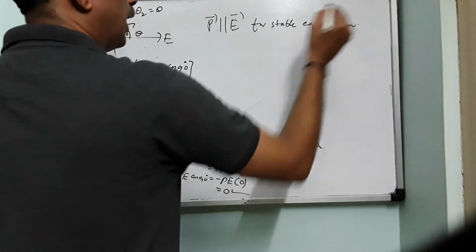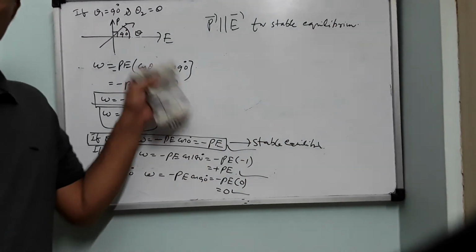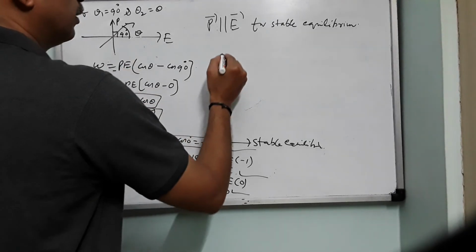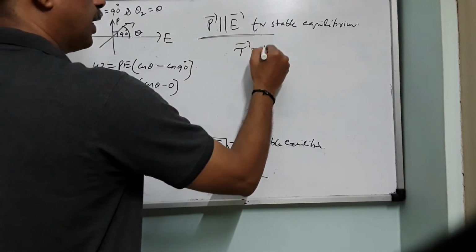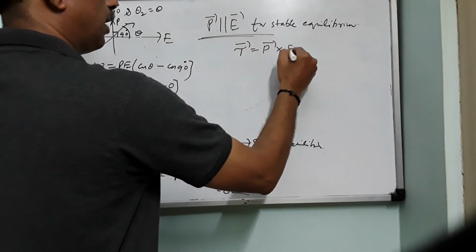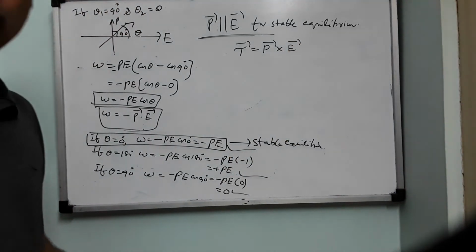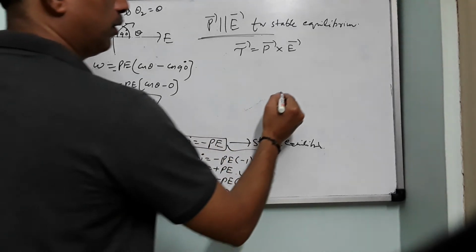So this is another type of short answer question you can expect in the topic. Now, another type of question: you have tau equals P cross E. Now identify the two pairs of vectors which are perpendicular to each other. Look at the board.